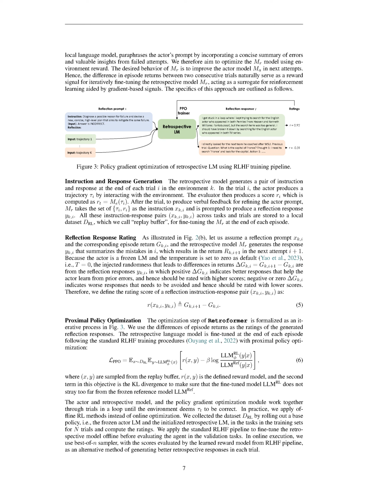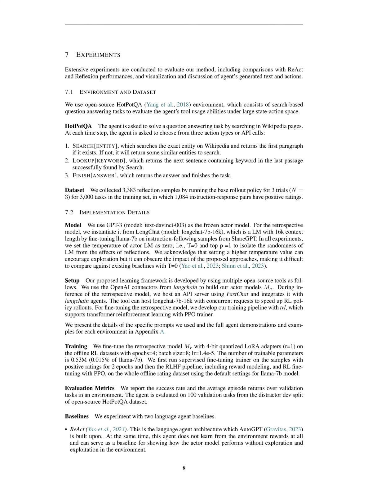Section 7, Experiments. We've carried out a series of comprehensive experiments to assess the effectiveness of our approach. This includes comparing our method with ReAct and Reflexion, as well as examining and discussing the text and actions generated by the agent. We've used the open-source HotpotQA environment for our experiments. This environment is designed for search-based question-answering tasks, which allows us to test the agent's ability to use tools in a large state action space.